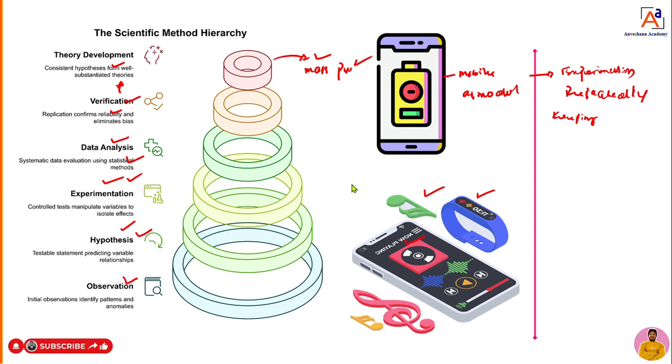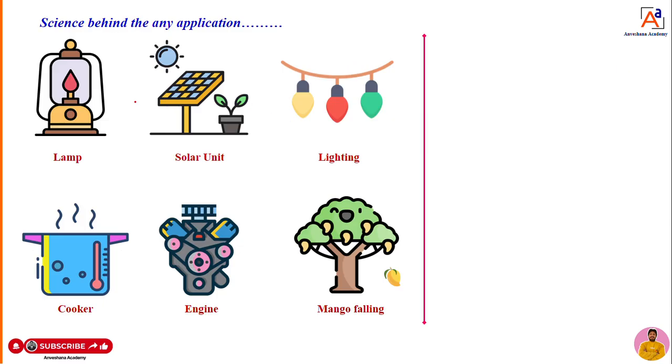Dear students, like this we have n number of applications in our day-to-day life. Some are shown here. There is a science behind any application. You can take a lamp, a solar unit, lightning, a cooker, an engine, and a mango falling.